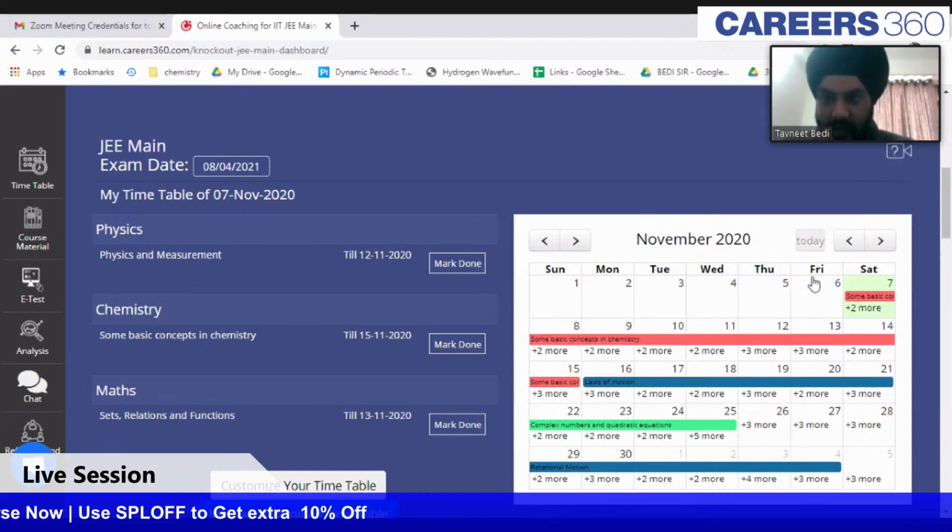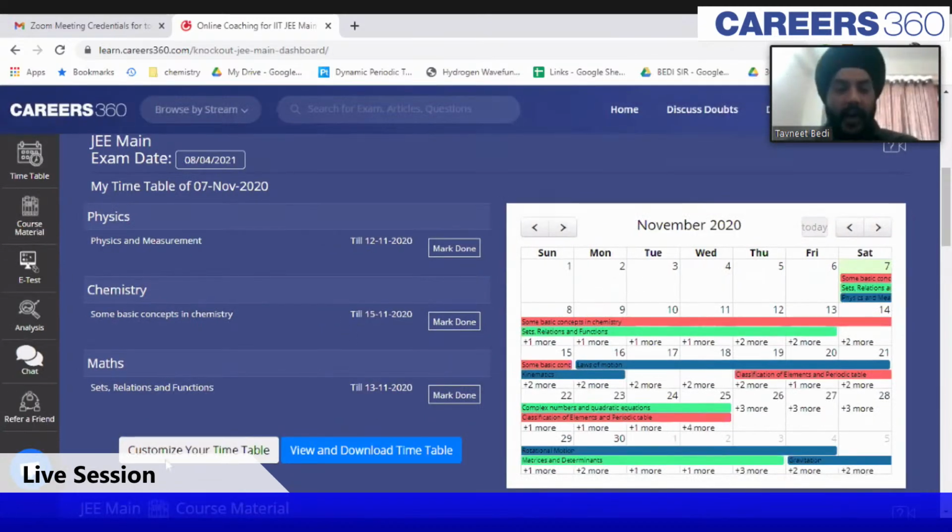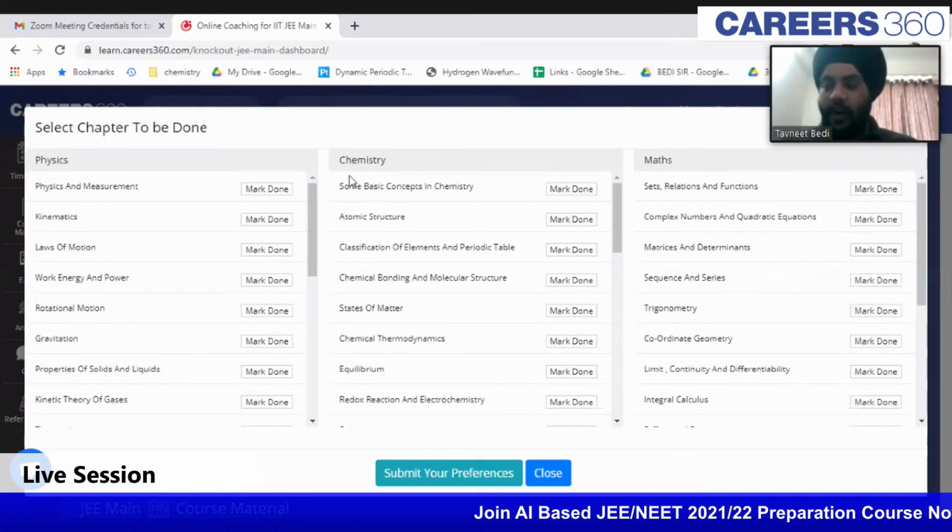I hope that, probably, this is not visible to you guys. So let me just show you how you can use this tool to further benefit yourself. There's an option of customizing your timetable.